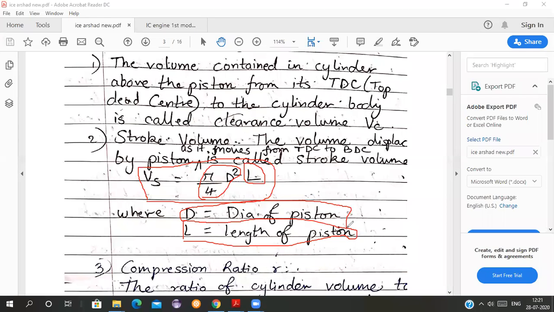D can be greater than L. D can be less than L also. Okay, but the length of the piston is also equal to the stroke length.